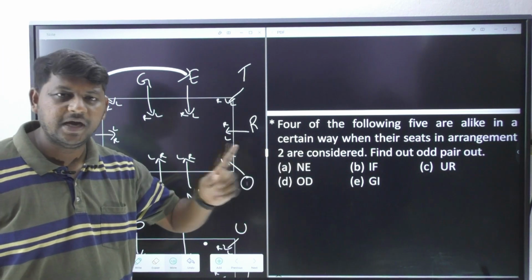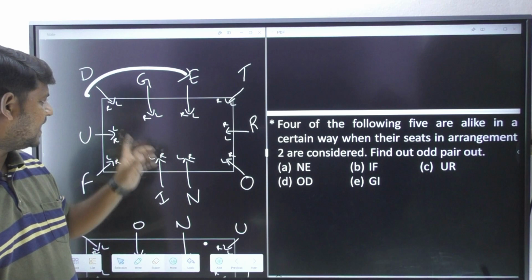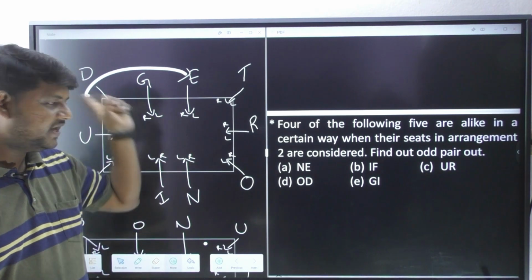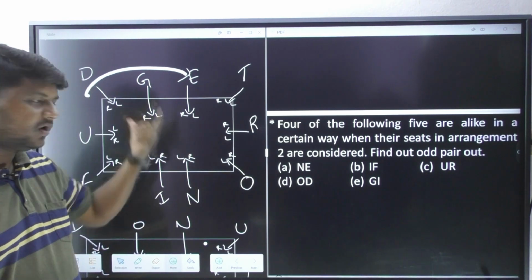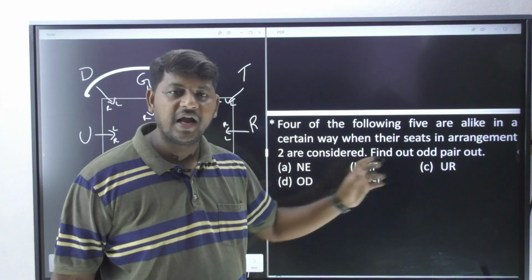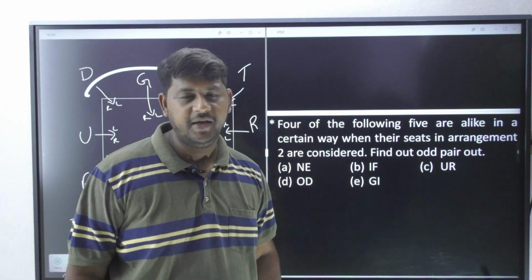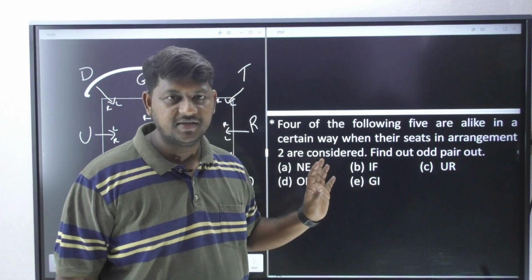So in between A and B, 1 is going to be your answer for sure. U and R are actually opposite. O and D are opposite, and G and I are also opposite. So your answer is definitely I and F. Rest of them all are actually opposite to each other, but I and F are immediate neighbors. So that becomes your answer as odd man out.